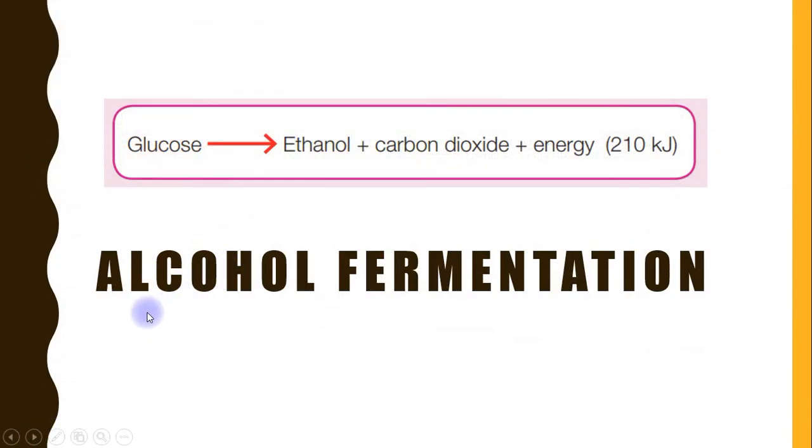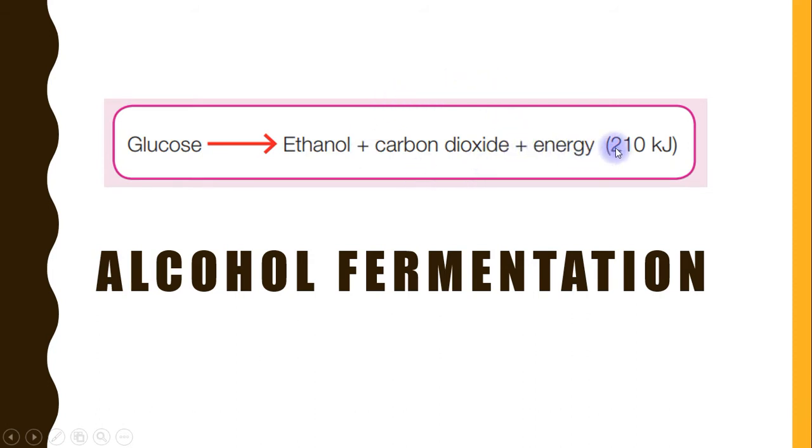The first type of fermentation is alcohol fermentation. This is the word equation of alcohol fermentation, whereby glucose is not completely broken down into ethanol. Ethanol is one of the alcohols, and it also produces carbon dioxide and energy.